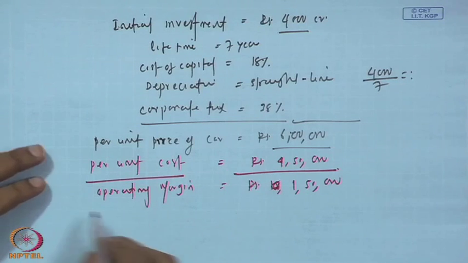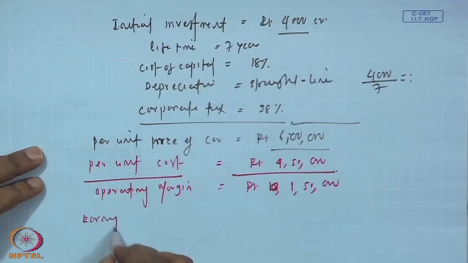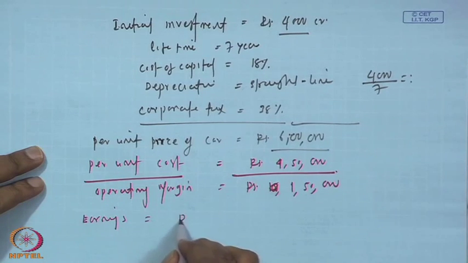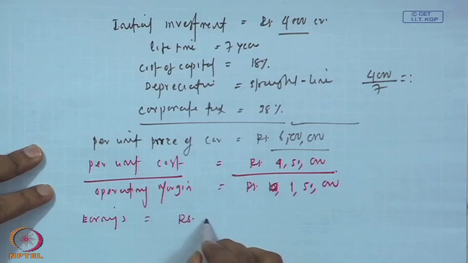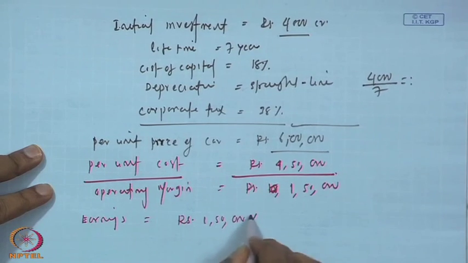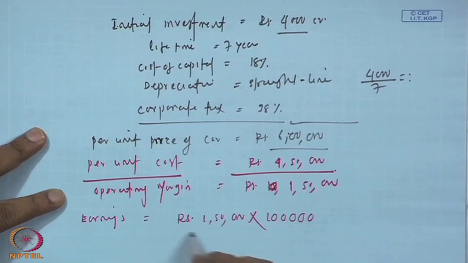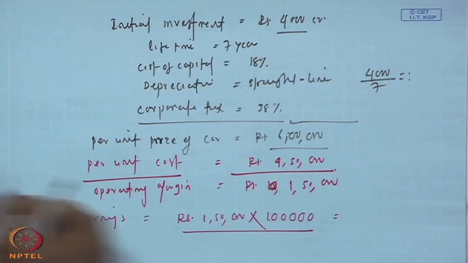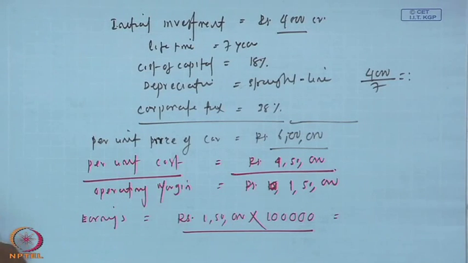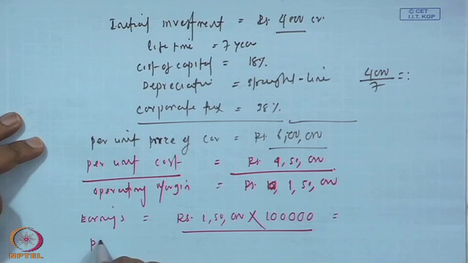So what are the earnings? The operating margin is 1,50,000 per car, and the volume is 1 lakh cars per year. This is our earnings every year. Then we have to calculate profit before tax, PBT, which will be earnings minus depreciation.